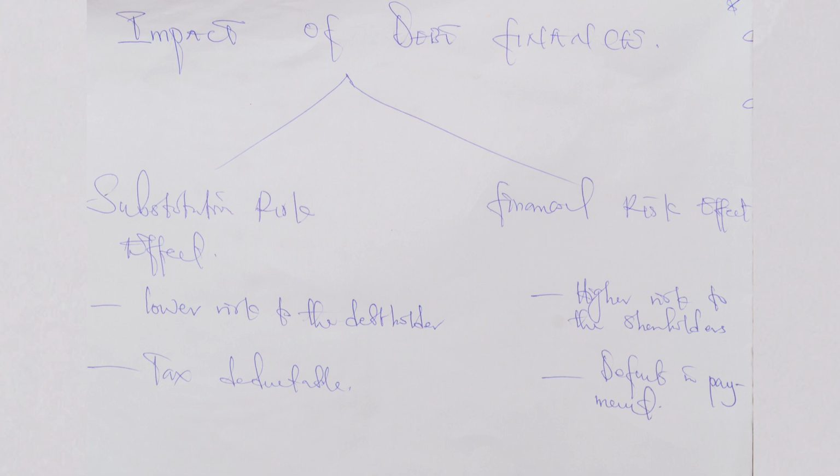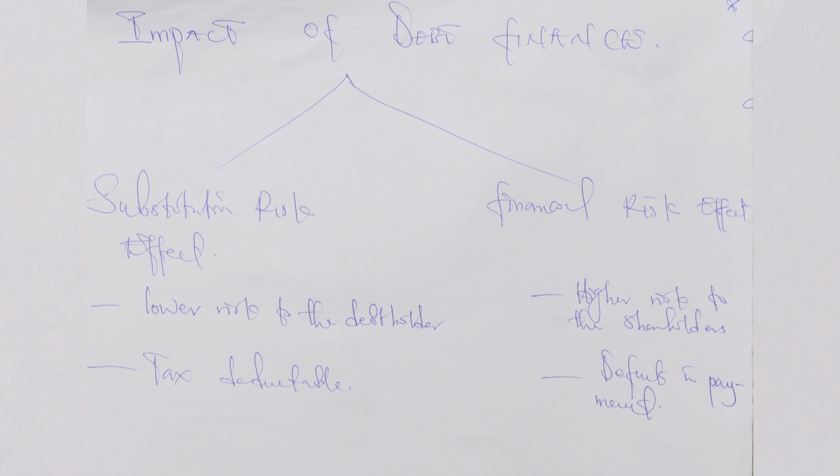The financial risk effect is a situation whereby an increase in cost of equity arises. This is simple: by taking on debt, the company increases its chance of default, liquidation, failure. If that is the case, and there is a higher risk, the company will have to offer a higher return. The risks associated with default are almost completely suffered by the shareholders, the shareholders being the key risk takers. Therefore, the financial risk effect is that there will be an increase in cost of equity as a result of taking more debt.